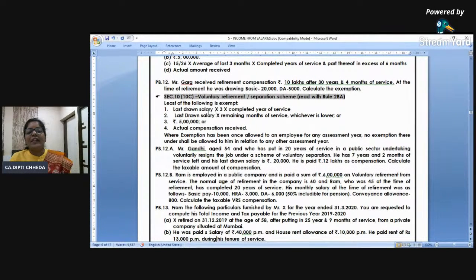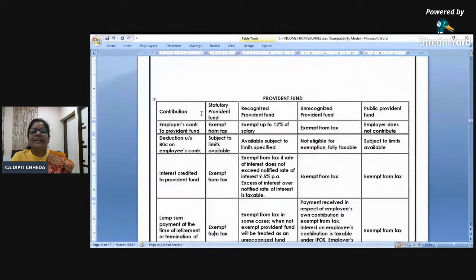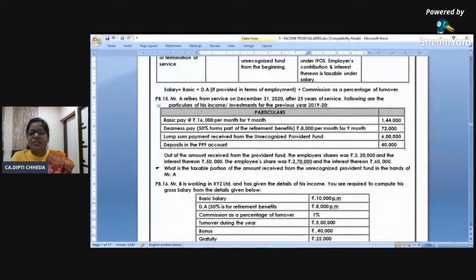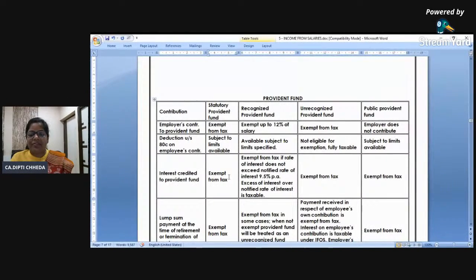VRS: last salary drawn into 3 into completed years. This is one bit. Last salary drawn into remaining months. Completed years because you are retiring before time. Remaining months. 5 lakh and actual. Whichever is least is exempt under section 10(10C), the remaining will be taxable. Yes? So before I go to the PF, ask your doubts for retirement benefits. I think my speed is okay, not very fast, not very slow.